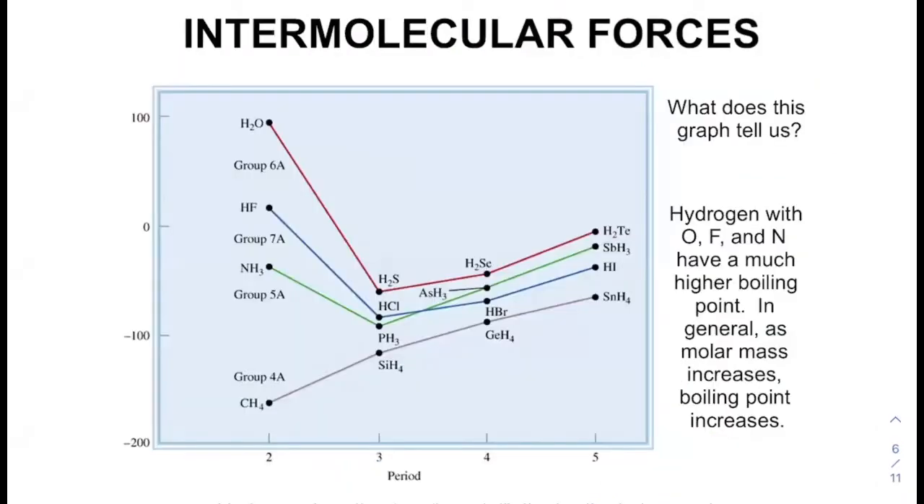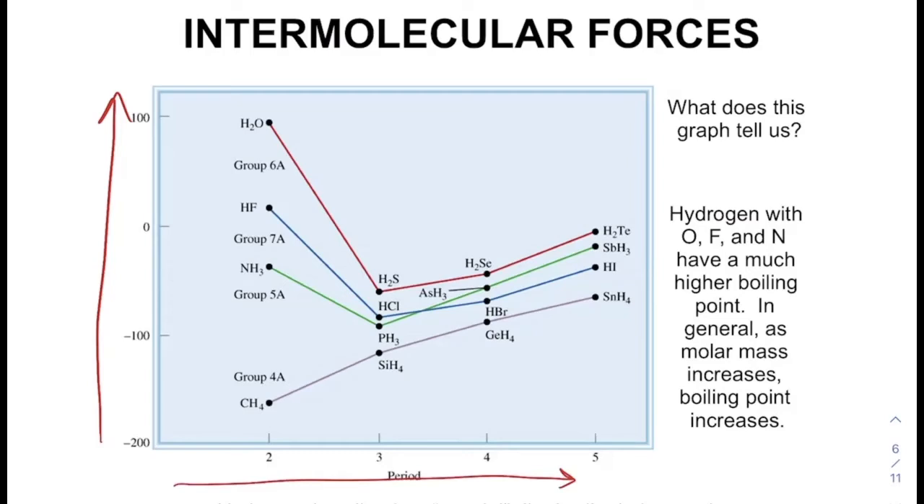So if we look at some of the trends in intermolecular forces, look at this plot with increasing boiling point on the y-axis plotted against the period of the periodic table as we go down the periodic table. Of course, as we go down, we see an overall trend of increasing boiling point. That makes sense because as molecular weight or molar mass increases, we have an increased surface area, therefore an increased intermolecular interaction, therefore an increase in boiling point.